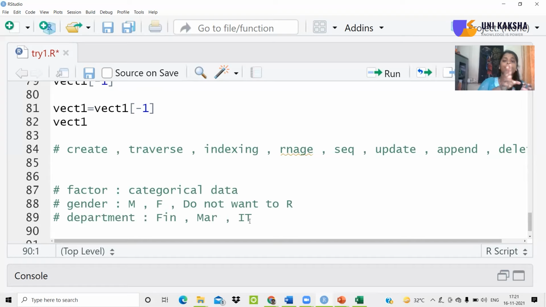Marital status will become a factor. Married, unmarried, widowed, divorced, do not want to reveal. These five are nothing but the subgroups of that marital status. From this, make sure that you understand the difference between a categorical variable and a level. When you say it's a categorical variable, it's compulsory that it should have more than one level. Otherwise, it won't become a variable, it will become a constant.